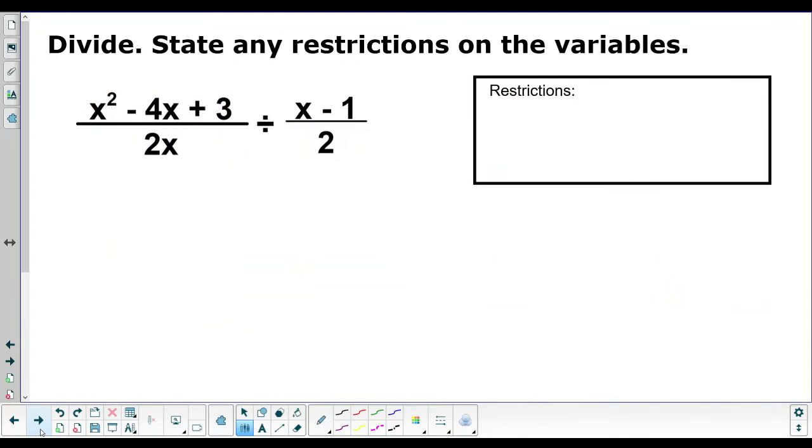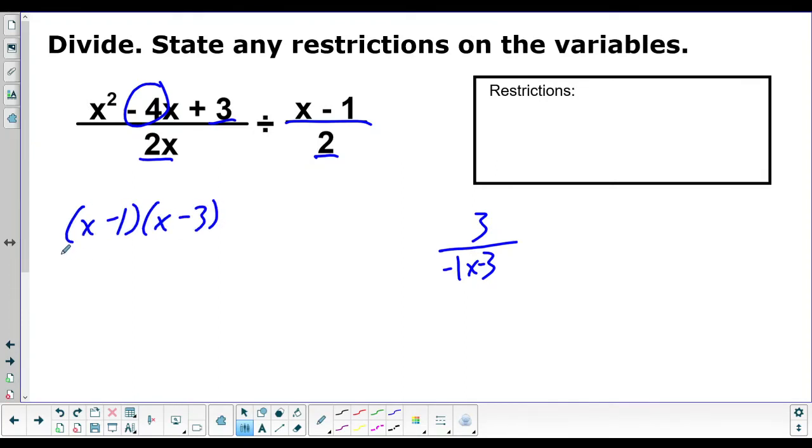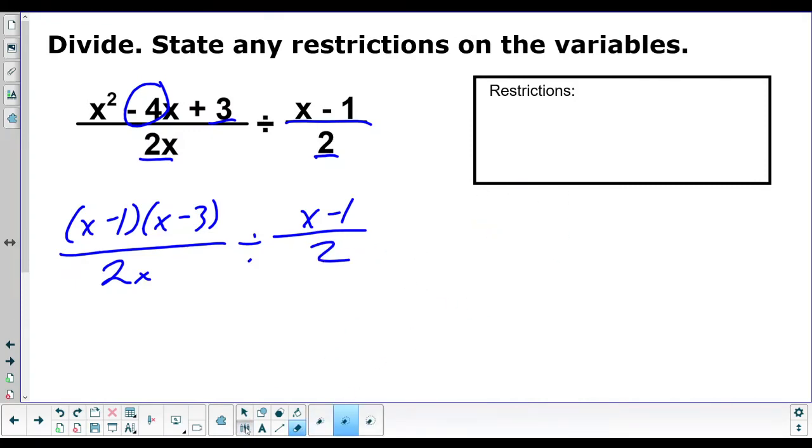So factor the tops and the bottoms. This can't be factored, this can't be factored, this can't be factored. Only this top can. So we look at the factors of 3. The factors of 3 are 1 times 3. To get a -4, they both need to be negative. So this top will be x minus 1 times x minus 3 over 2x divided by x minus 1 over 2. All right, let's look at our restrictions.